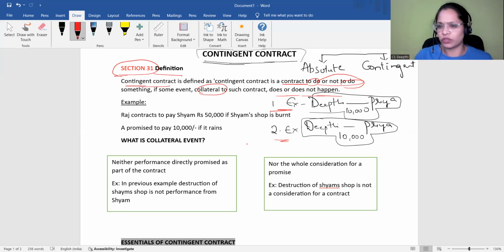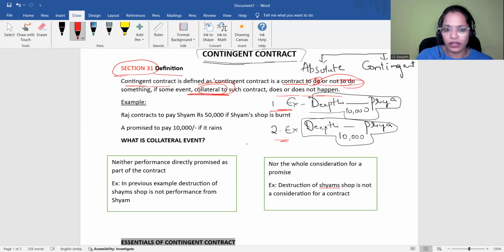So what are the keywords you have to remember in every definition? Frame the keywords. Based upon the keywords only, the definition will be properly framed or drafted. So I have to write the same definition. I cannot make any changes here. It's a simple definition already. So it is a contingent contract to do or not to do something. Some event collateral to such contract does or does not happen. So collateral event. Now you may ask me, what do you mean by collateral event?